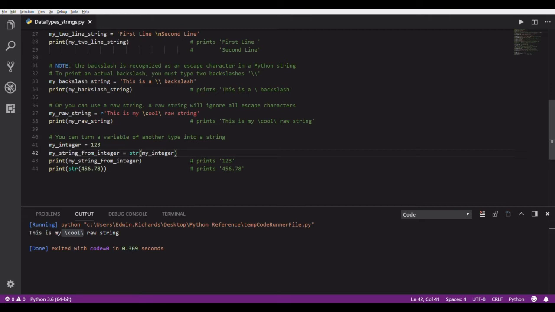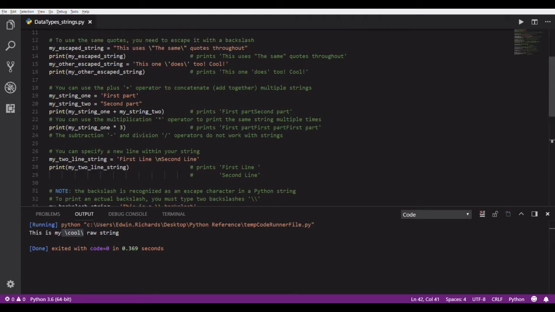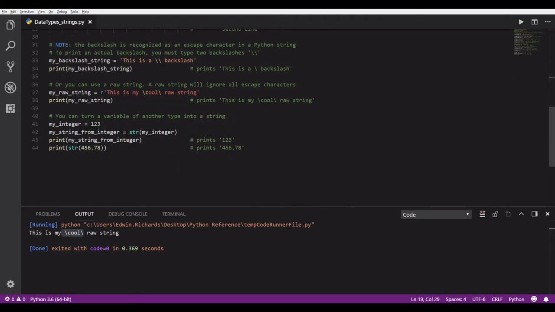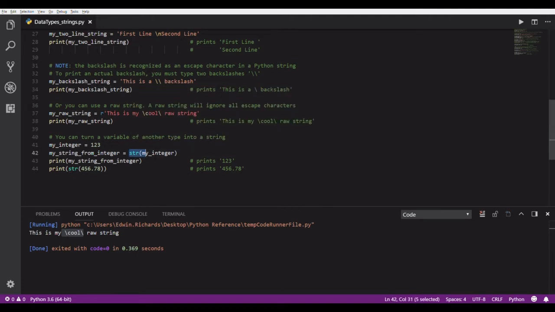So what you'll need to do is convert your numbers to strings, perhaps, or when you're doing the string concatenation that I showed you up here, if you need to concatenate a number to the end of a string, it needs to be a string data type. It can't be a number, because Python does not know what to do with a string plus a number, but it does know what to do with a string plus another string. So in this case, you'll just do the same exact syntax, just you'll use str for string instead of int for integer, or float for float. In this case, you'll just use string. You'll cast it to a string type.